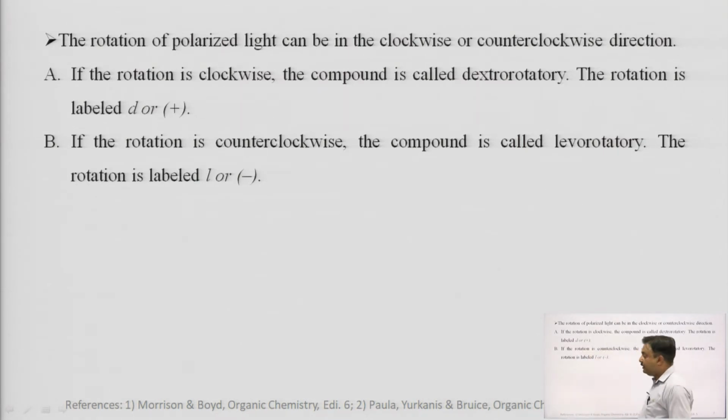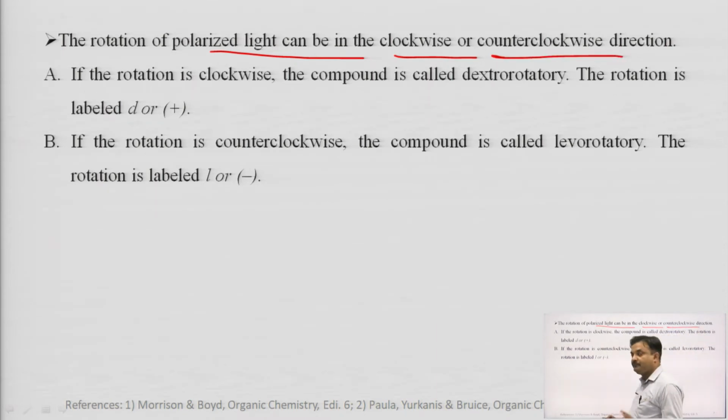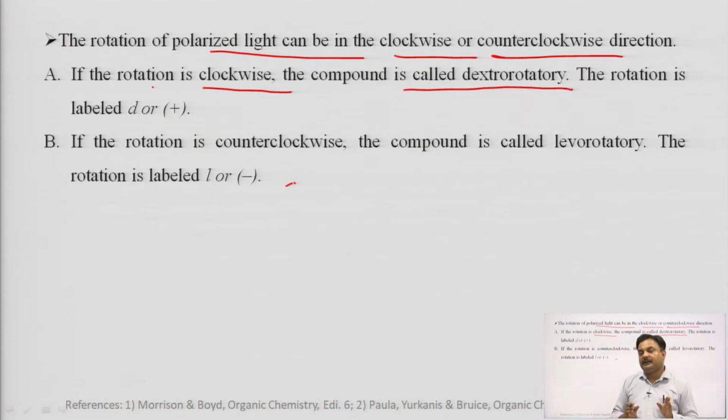Again, as I said, the rotation of polarized light can be in a clockwise or counterclockwise direction. Please remember, I am talking about chiral compounds, meaning optically active compounds. If the rotation is clockwise, the compound is called dextrorotatory. Please remember these very important terms, as they define the direction of rotation by the chiral molecules.